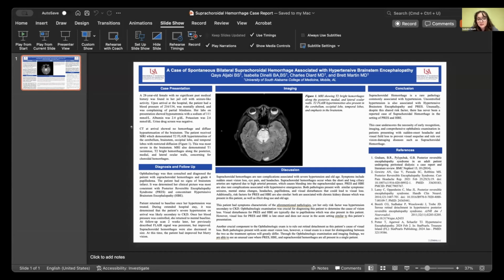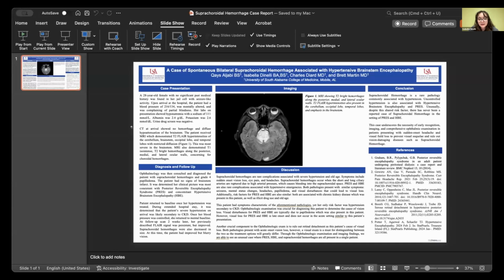Being able to differentiate between the imaging findings is what ultimately helped us diagnose PRES as opposed to HBE in our patient. A key takeaway is that early identification of hypertensive emergencies and their complications will help you manage and prevent long-term sequelae, such as blindness. And lastly, for cases of sudden onset visual loss, make sure you consult ophthalmology and do a thorough ophthalmologic examination so that you are able to identify and treat vision loss immediately, because it could become a permanent visual impairment.